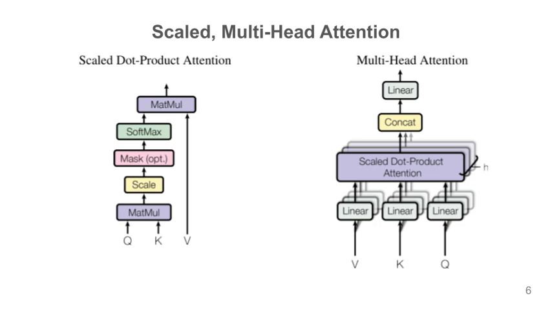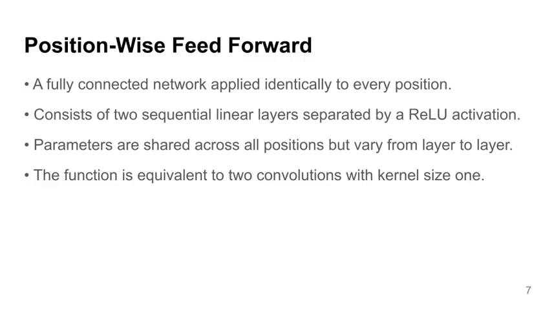This design allows the input queries, keys, and values to be projected into multiple distinct representation subspaces in parallel. The results from these parallel attention heads are concatenated and then linearly transformed to produce the module's final output. This parallel computation provides the model with the capacity to capture diverse and complex dependencies simultaneously.